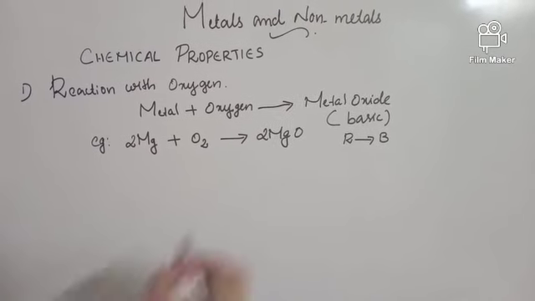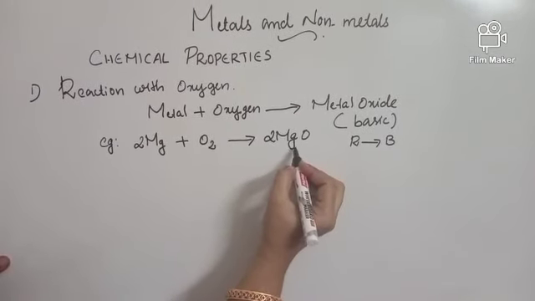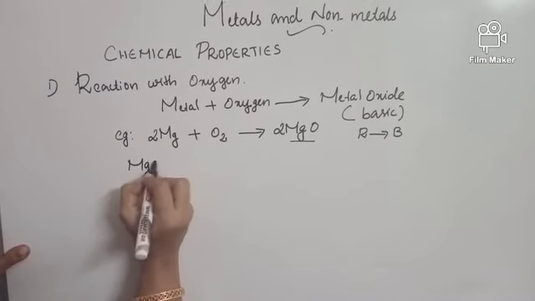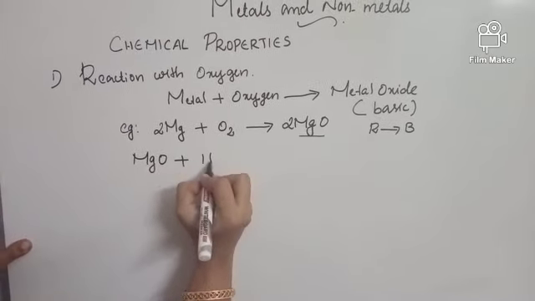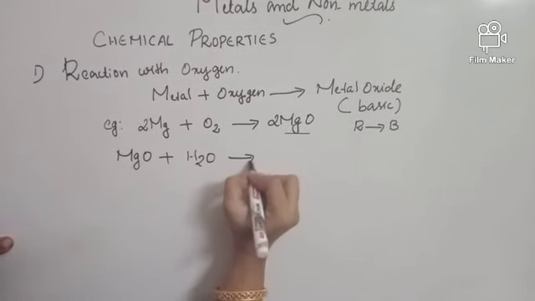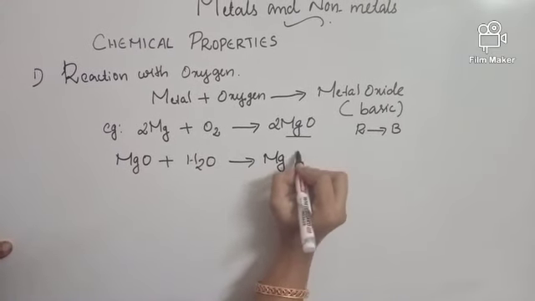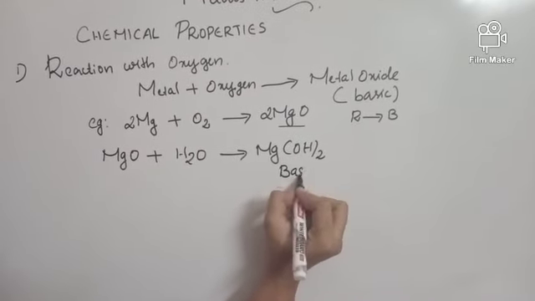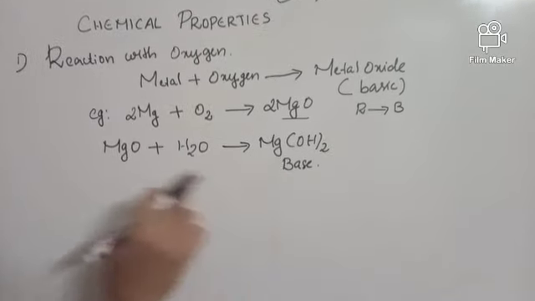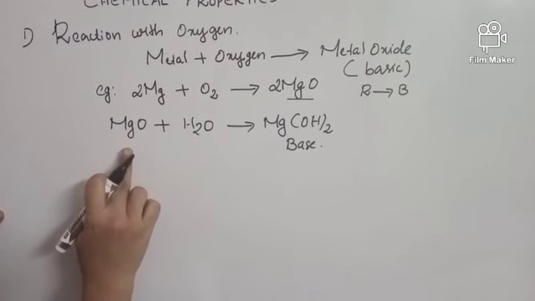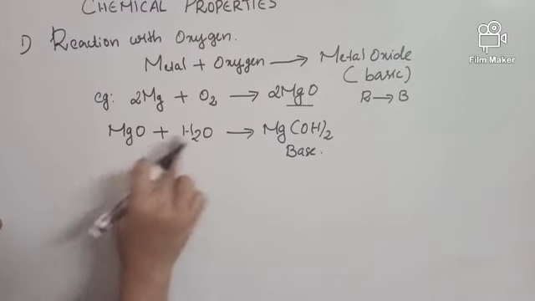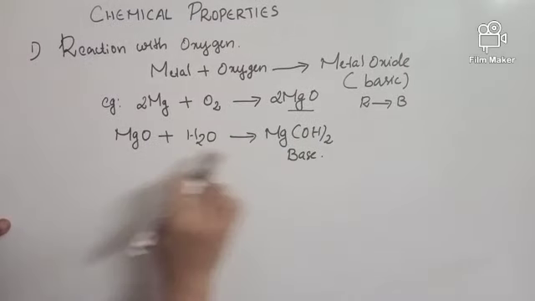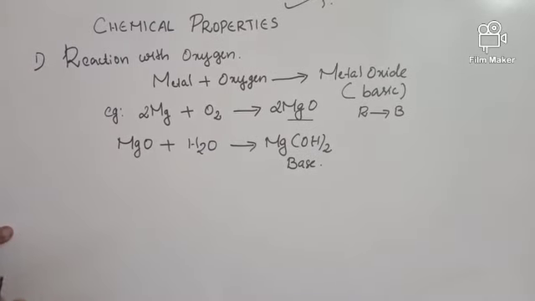When we dissolve a metal oxide, magnesium oxide, in water, it forms magnesium hydroxide. Magnesium hydroxide is a base. So metal oxides are basic in nature because when dissolved in water, they form a base.